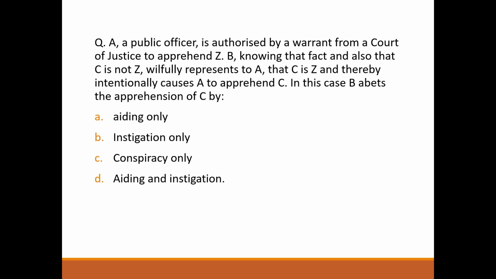Next question. A public officer is authorized by a warrant from a court of justice to apprehend Z. B, knowing that fact and also that C is not Z, willfully represents to A that C is Z and thereby intentionally causes A to apprehend C. In this case, B abets the apprehension of C by instigating only, option number B.